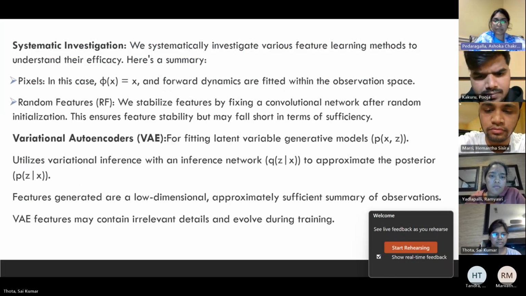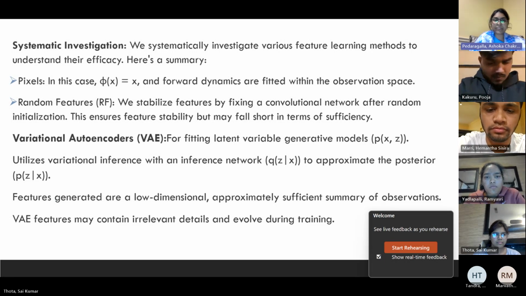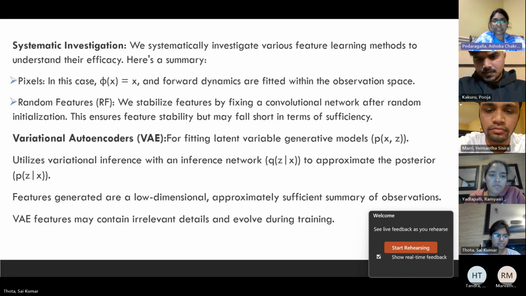The exploration delves into different feature spaces for curiosity-driven learning. Here it is pixels, random features, VAE, and IDF. The pixels here are a straightforward approach which uses raw pixel data to train the forward dynamic models in observation space. Random features involve using an embedding network with fixed random initialization. These stable features can be compact but may not always suffice.